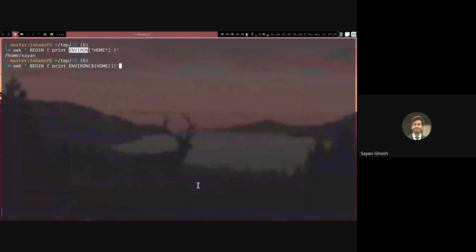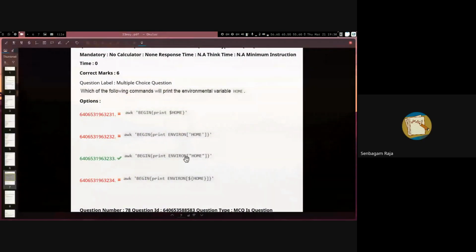Yeah, so it's a dictionary inside awk, just like we have other things like FS, NR, etc. Those are variables. This is also a variable which stores all the environment variables. So you can see it's giving an error because this is not expanded. It's not even in double quotes, so it's not getting expanded. And even if we gave it in double quotes and expanded it, it would then try to print something in the dictionary with the key /home/username, which is not what we want. We want to simply print that value.